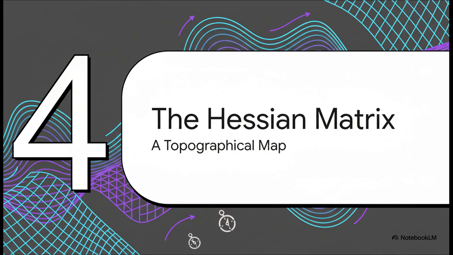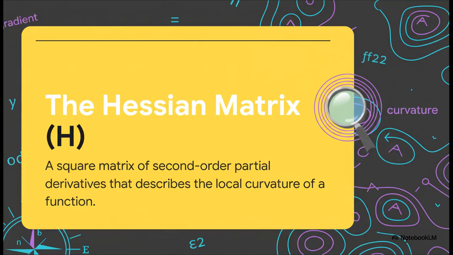To get out of this trap, we need a much more sophisticated tool. We need something that tells us about the curvature of the landscape. And that tool is called the Hessian Matrix. Now, the formal definition involves second-order partial derivatives, but let's just stick with our analogy. If the gradient is a simple compass that points one way, the Hessian is a full-blown topographical map. It describes the entire shape, the curvature of the surface, right where you're standing.